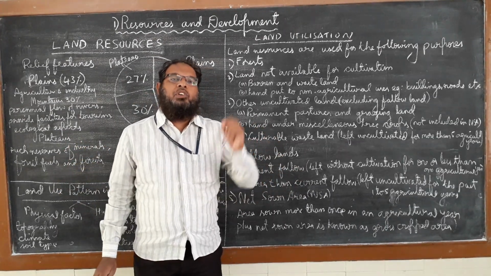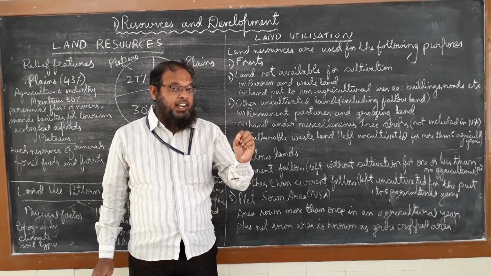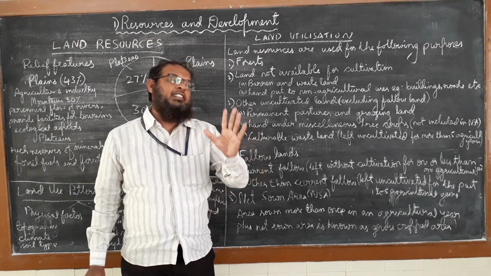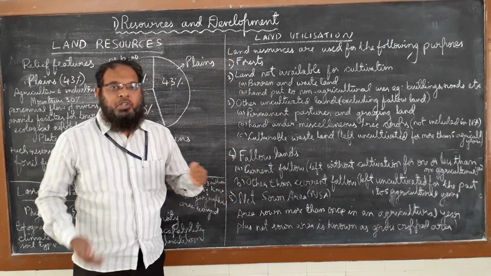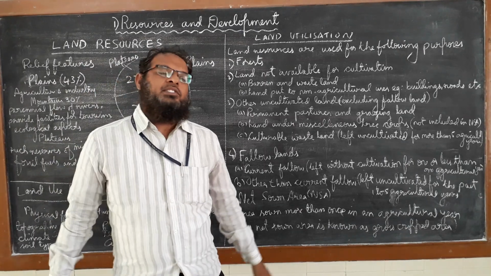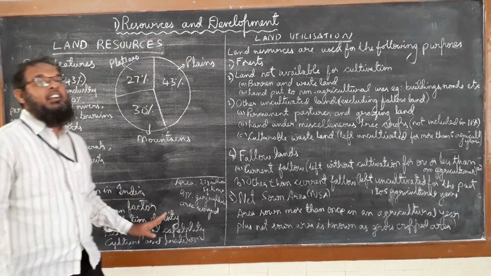Now in India, we do the calculations: how much percent of the land is the net sown area? How much are we growing crops? That is being explained. So this is the way land is being utilized in India. So next, after land utilization, the land use pattern in India.